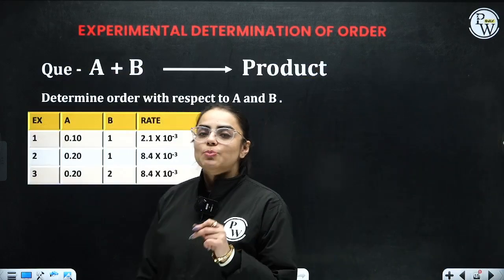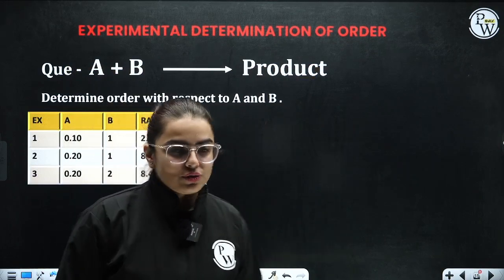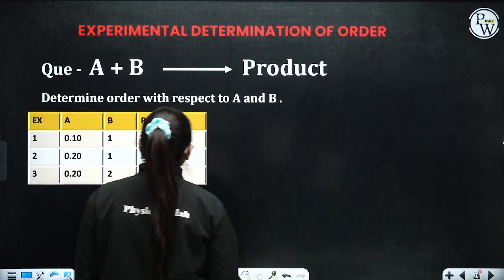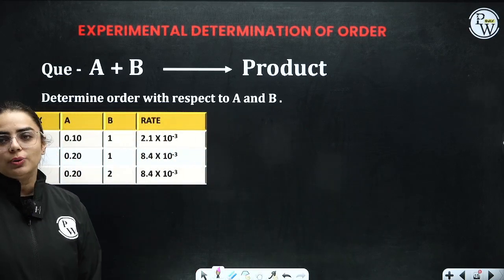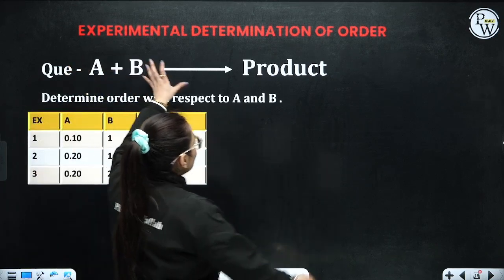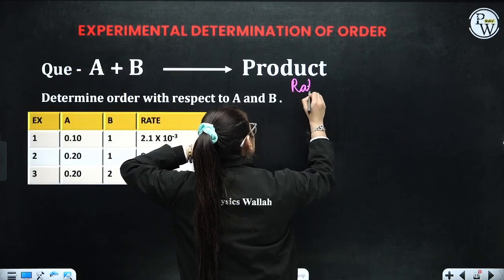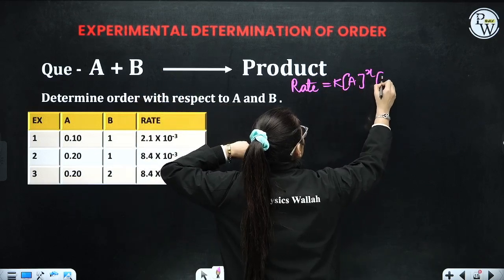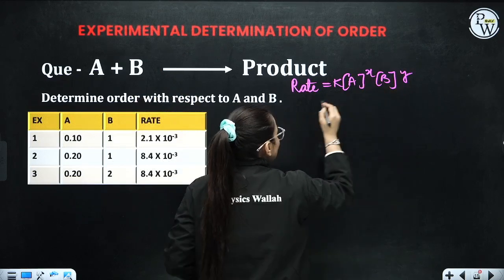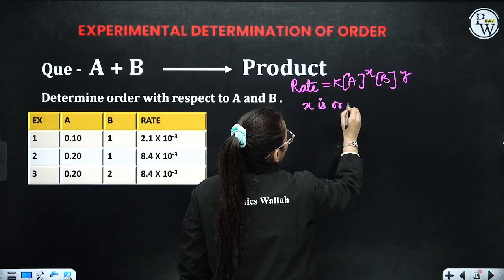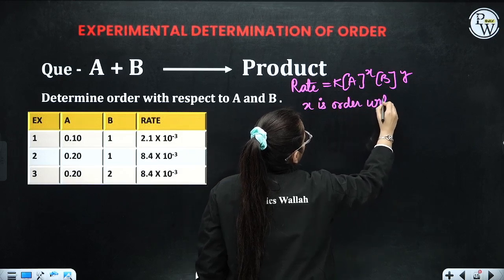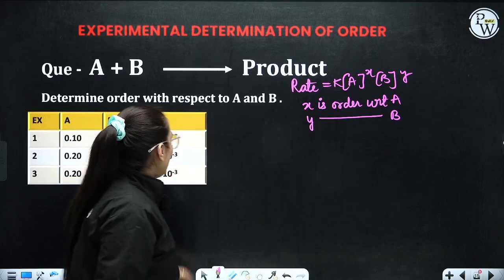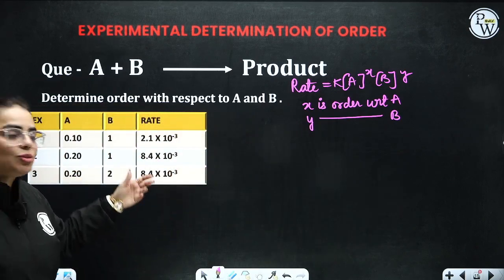Now coming to experimental data in order to calculate the rate of a certain reaction, let's start with these values. For example, students, if they have given you such a question and they are asking you to determine the order with regard to A and B, how are you going to do it? For the main reaction, just write down the rate law. Rate is equivalent to k into A raised to the power x and B raised to the power y. So you are assuming that x is the order with respect to A and y is the order with respect to B. When they have given you such experimental data, you have to create such equations.